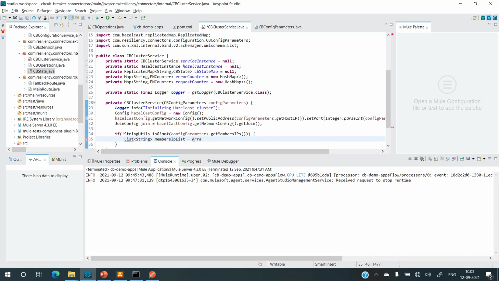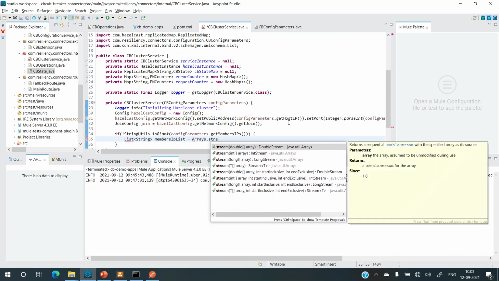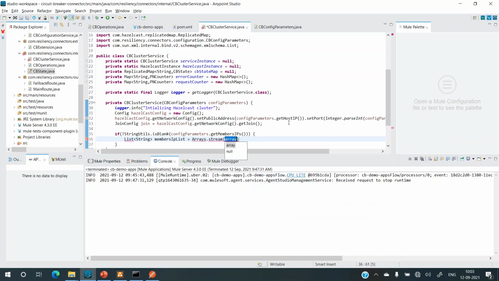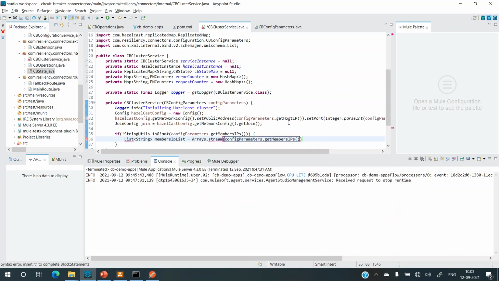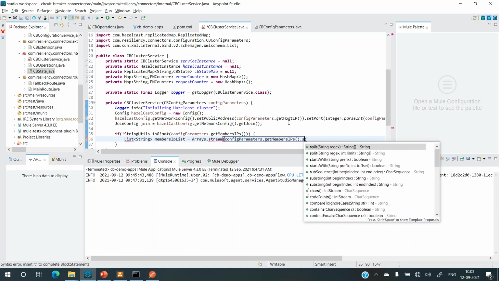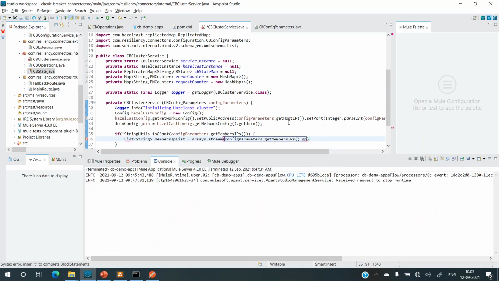So Arrays dot stream. Now Arrays stream can take all the string values. So I'll just get config parameters dot get member IPs. Okay, and now I need to split the string, split using comma because those are comma separated values. And now this is converted into an array stream.